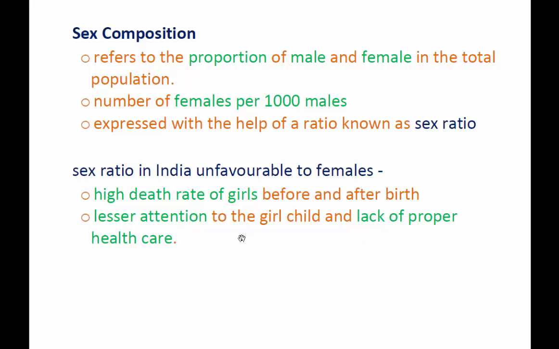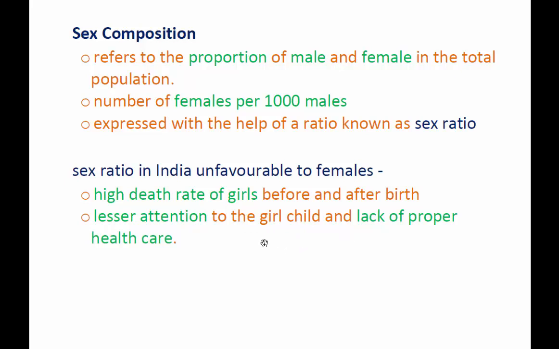Okay, so if I ask you in the exam why the sex ratio in India is unfavorable to females, you have to say: because of the high death rate of girls before and after birth, and also lesser attention has been paid to the girl child, and it is also due to the lack of proper health care.